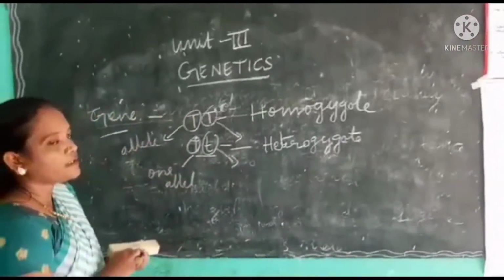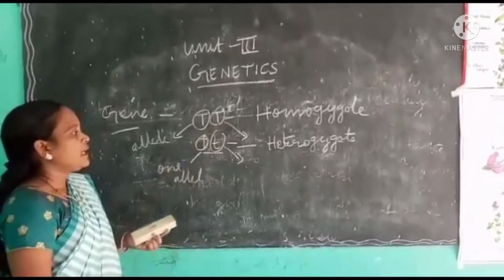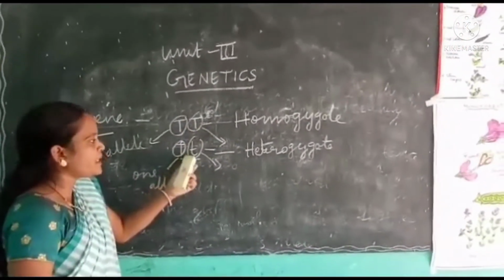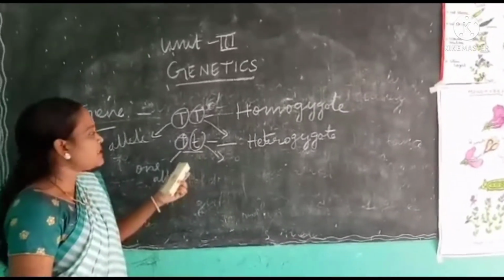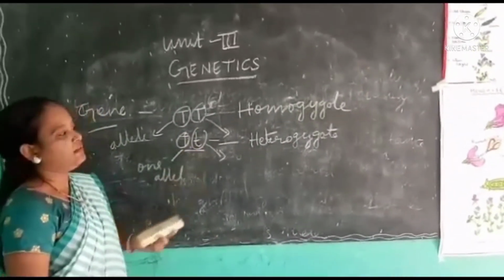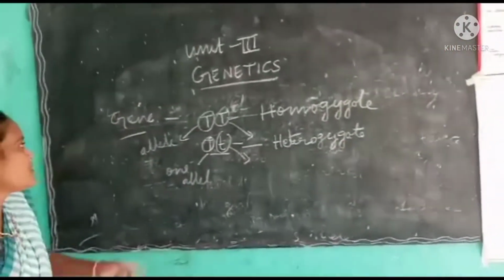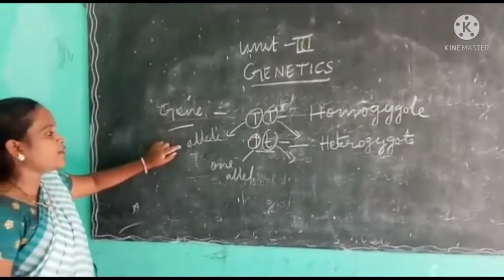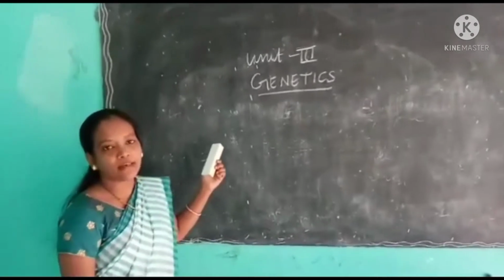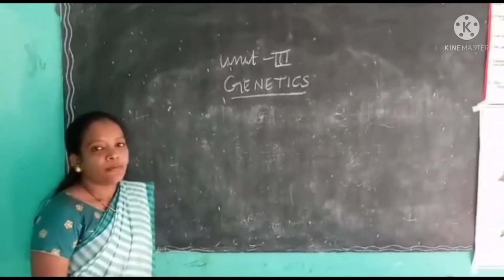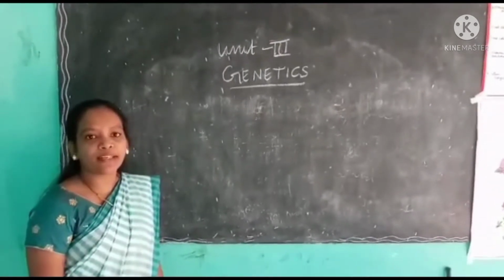Means in homozygote, two alleles are similar or identical, and in heterozygote two alleles are not similar, not identical. This condition is called heterozygous. Okay students, is it clear now what is gene and what is allele? In all the above examples, we observe that only one gene controls one character.